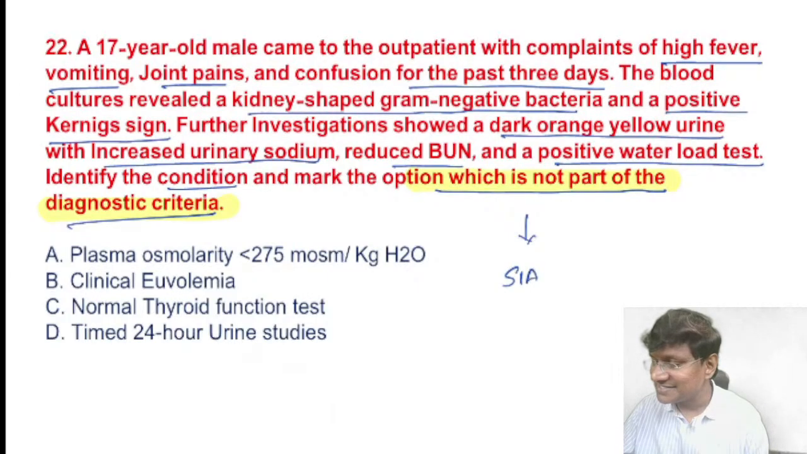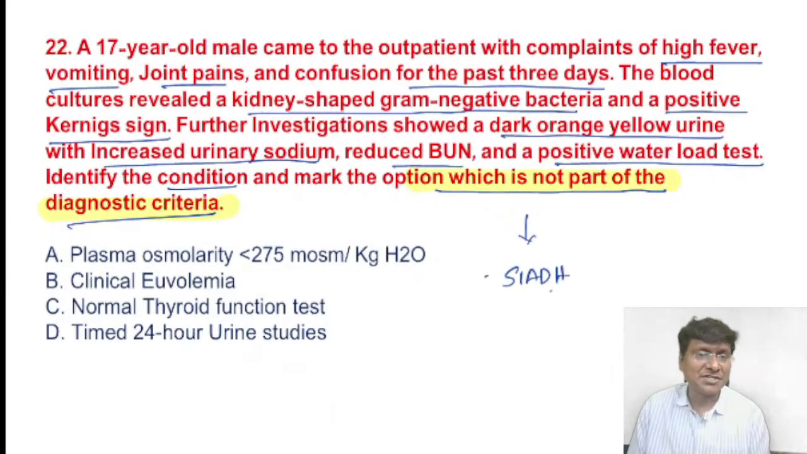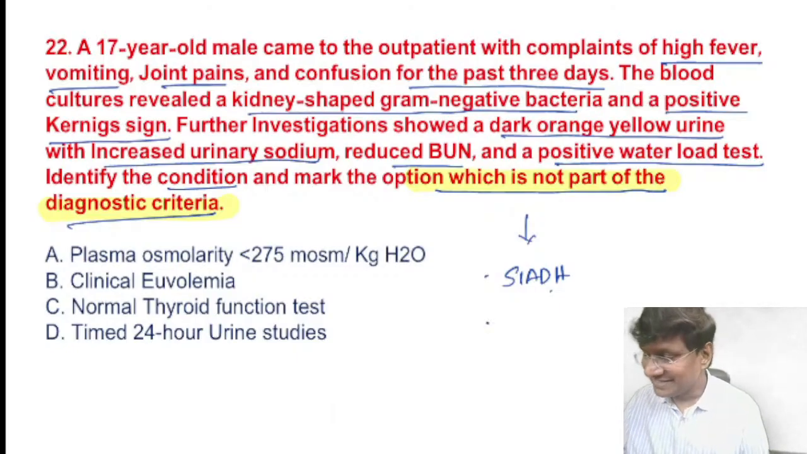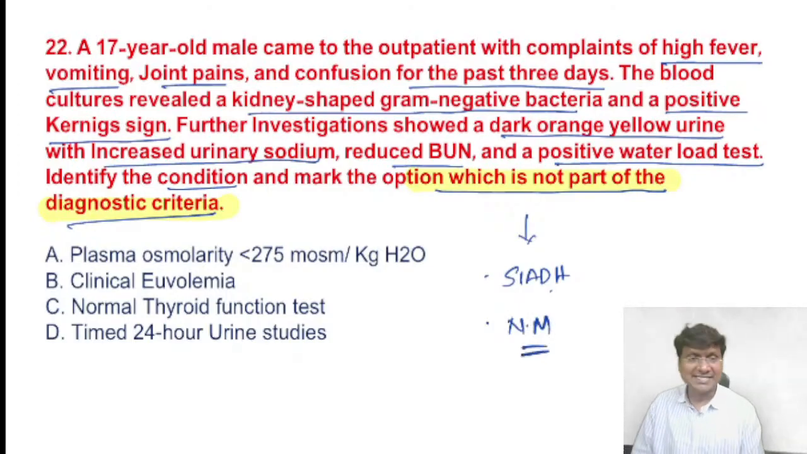Diagnosis is SIADH. Now, can anyone tell me which organism the question is talking about? Kidney-shaped diplococci, and that too a gram-negative organism. Yes, so that is Neisseria meningitidis, which is also called meningococci. That is the organism causing the SIADH in this patient. Does Neisseria meningitidis cause it? Yes, it does cause the development of SIADH.